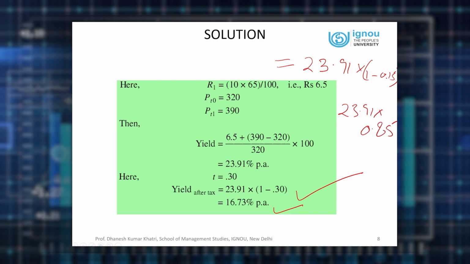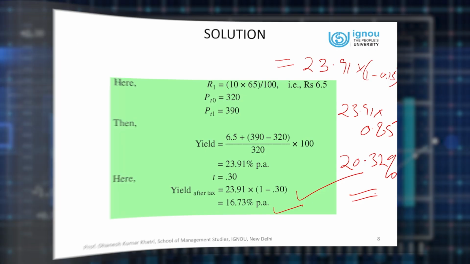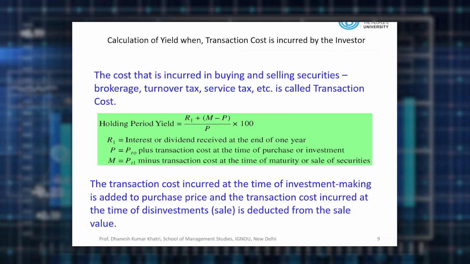So let us convert that into after tax return with 15% tax rate. So it becomes 20.32% return. And if he is paying zero tax, then there's no problem. He gets same 23.91% as the holding period after tax return. So this is the way holding period yield can be calculated.